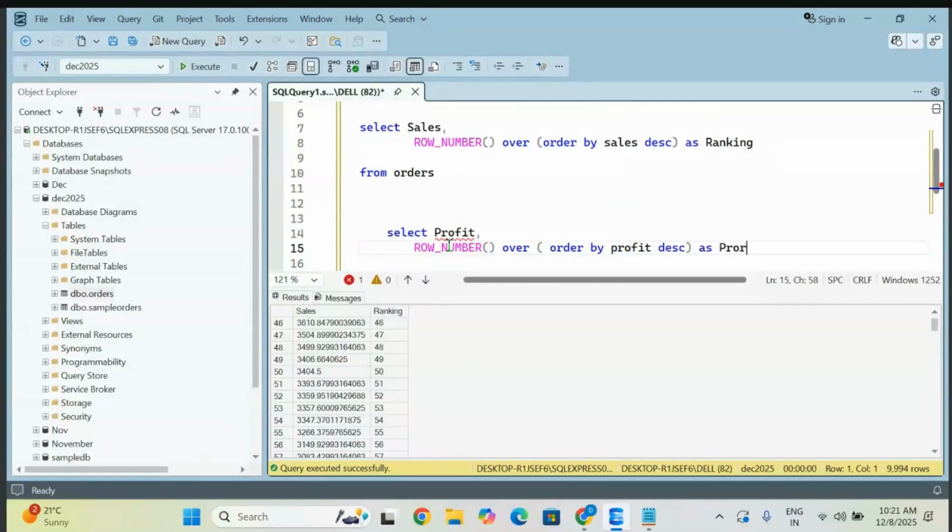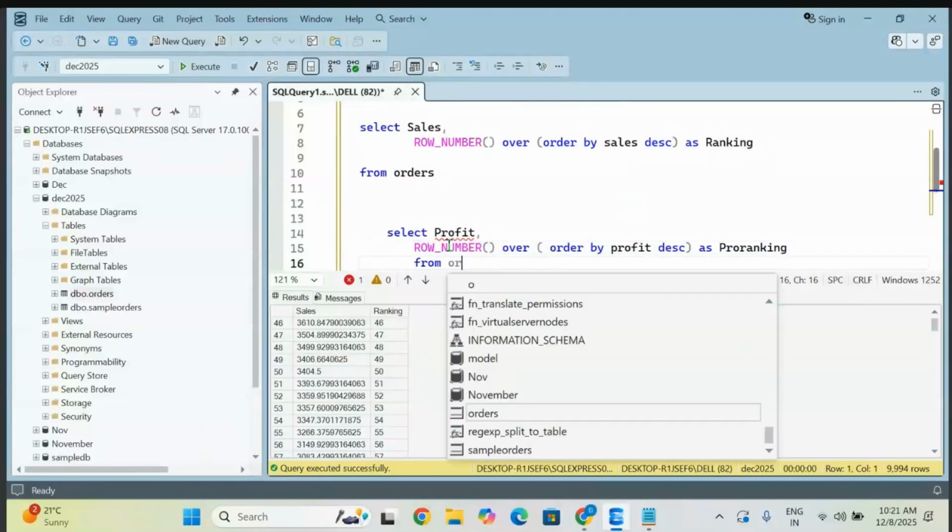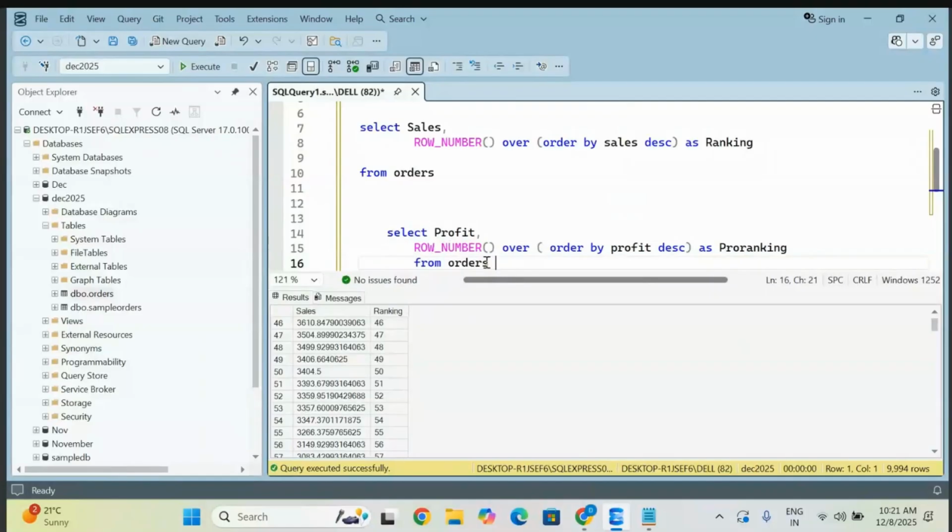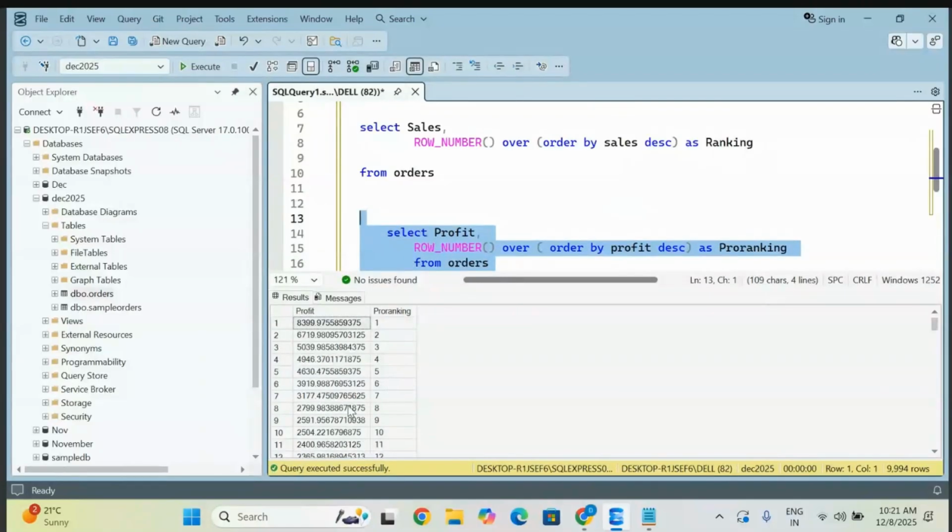I'm giving a different alias name, prof ranking, from your orders table. Let me execute it. Are there similar values anywhere? This is different.